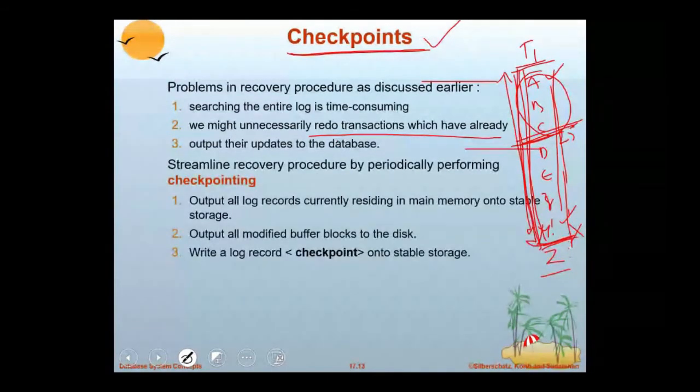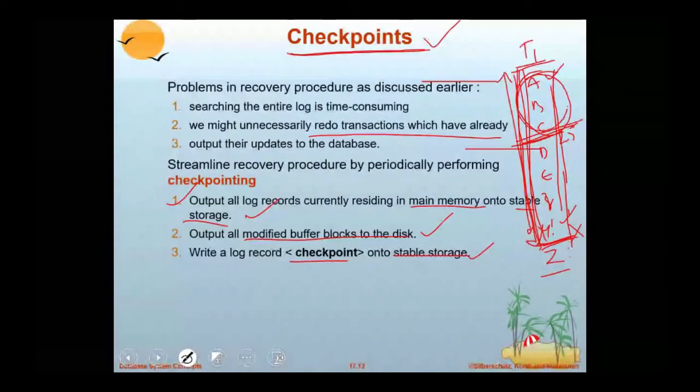Output all log records, whatever is there in the main memory, into stable storage, into the permanent memory. First, you make sure that the log is safe in the permanent memory. Output all modified buffer blocks, meaning if any updates are done by the transaction, make sure they are affected to the disk. And write a log record called checkpoint.